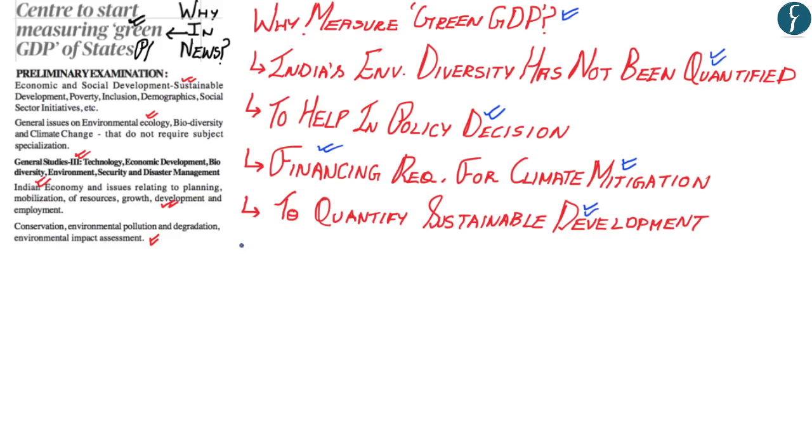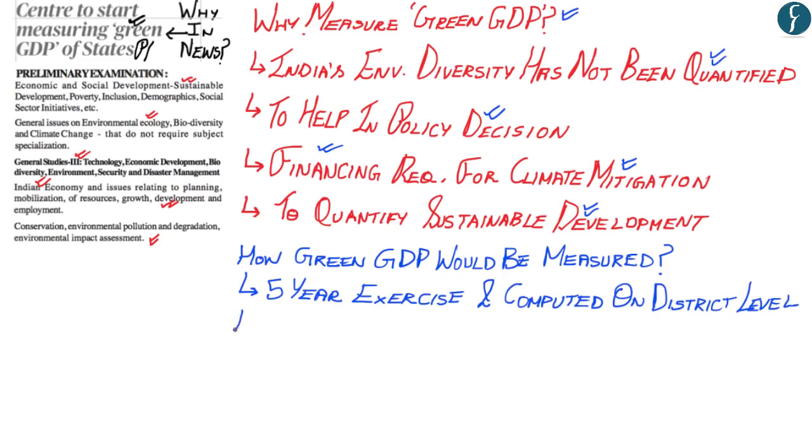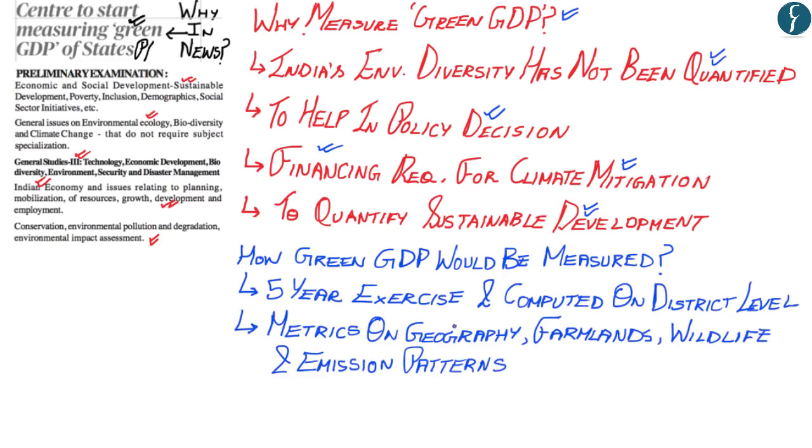Now the second aspect is how the green GDP would be measured. Now the calculation of green GDP would be a 5-year exercise and would be computed on a district level. Now the second aspect of measurement would be to have metrics on geography, farmlands, wildlife, and emission patterns of each district level, and it is on these metrics that data would be derived upon.